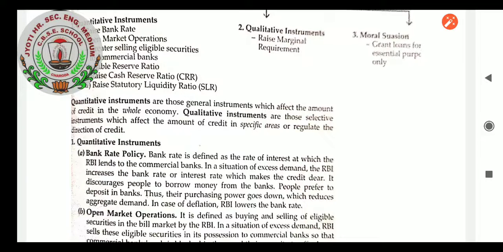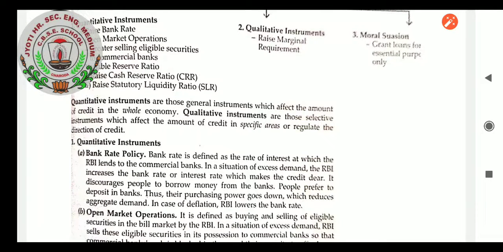Bank rate is defined as the rate of interest at which the RBI lends to the commercial banks. It means that when commercial banks borrow money from the Reserve Bank of India, the rate of interest charged by the RBI on that amount is known as the bank rate. In a situation of excess demand, the RBI increases the bank rate or interest rate, which makes credit dear.